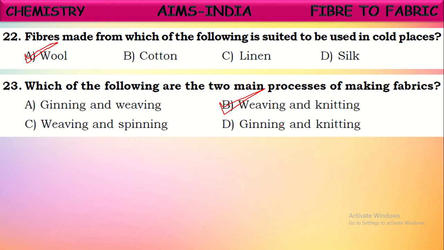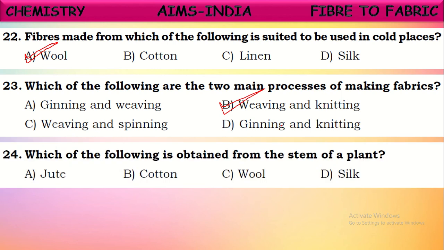In the knitting process, a single yarn is used for making fabric. But in the weaving process, two or more kinds of yarn are used for making fabric. But in both of these processes, yarn is converted into fabric: weaving and knitting. Next,